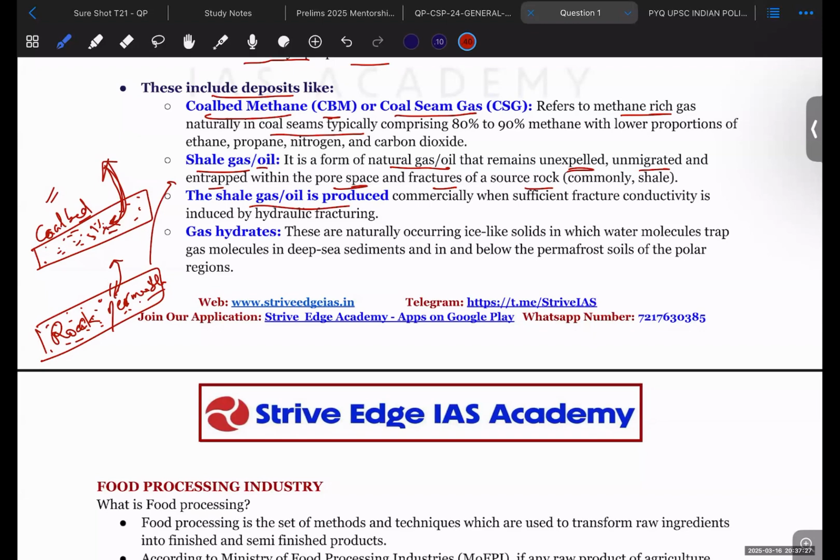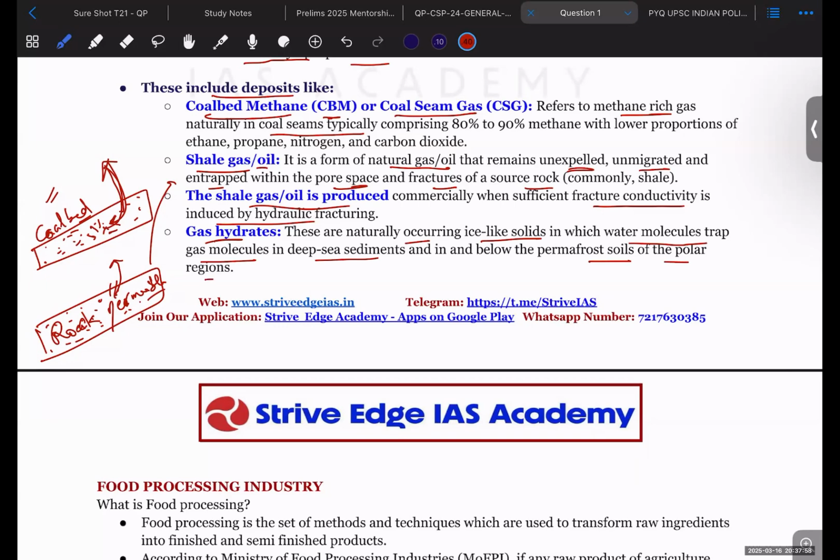Shale gas and oil is produced commercially when sufficient fracture conductivity is induced by hydraulic fracturing. So hydraulic fracturing is the technique that is being used in order to explore the shale gas, right? Gas hydrates are also an unconventional type of deposit. These are naturally occurring ice-like solids in which water molecules trap gas molecules in deep sea sediments and below the permafrost soil of polar regions.